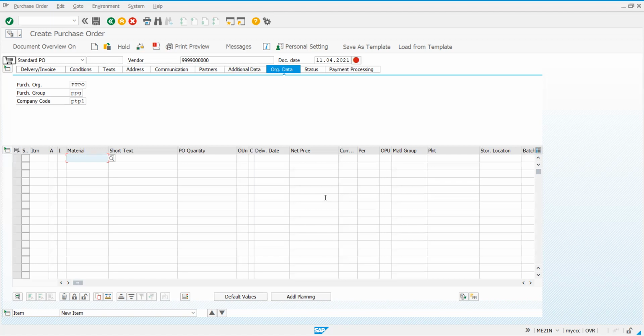Now, until now, when we worked, whatever the PO quantity, maybe 200, 300, or whatsoever, we took it the same in GR also. I just wanted to demonstrate how it works if it differs from the quantity of PO.